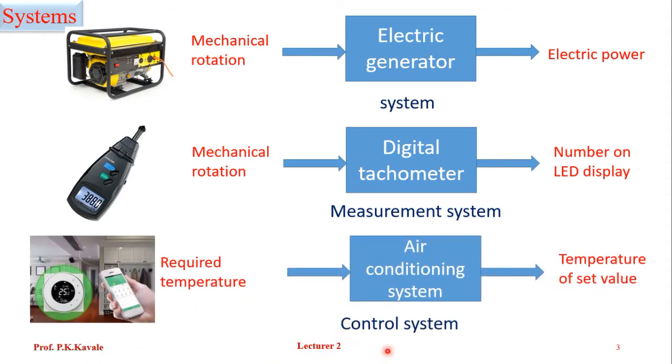So what is meant by a control system? One of the best examples of a control system is the air conditioning system which we use on a day-to-day basis. For example, we set the temperature of a room, say 25 degrees Celsius. After some time, it will bring the temperature of the room to 25 degrees Celsius.